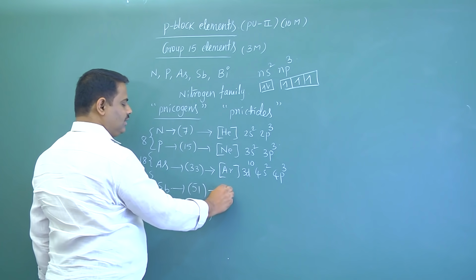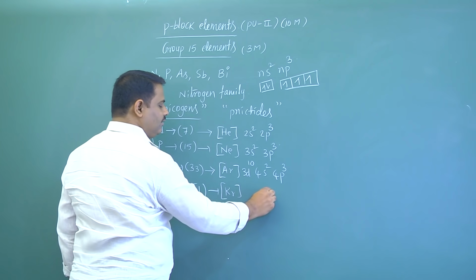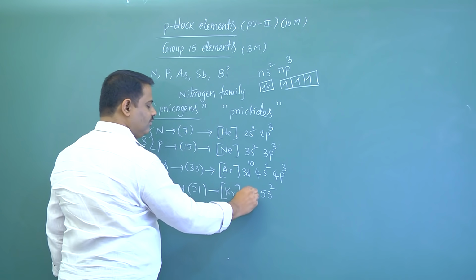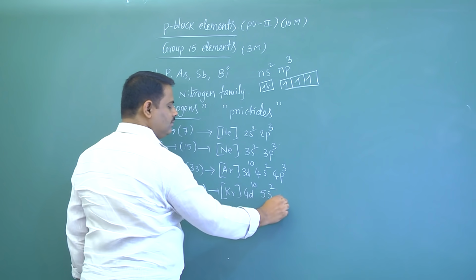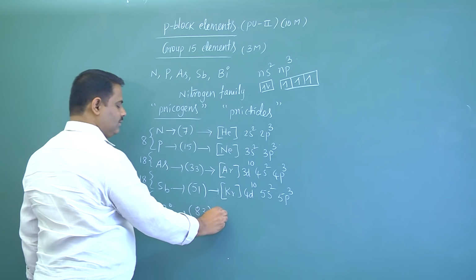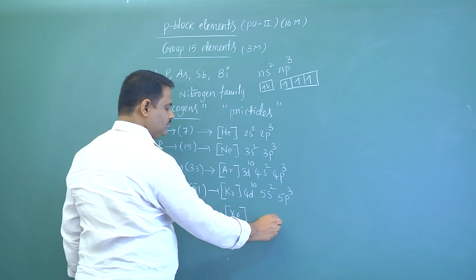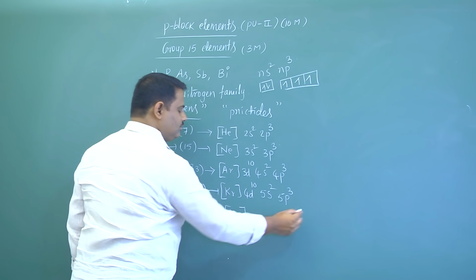Next one, krypton. Here it is 5s2 4d10 5p3. Last one, xenon 6s2.